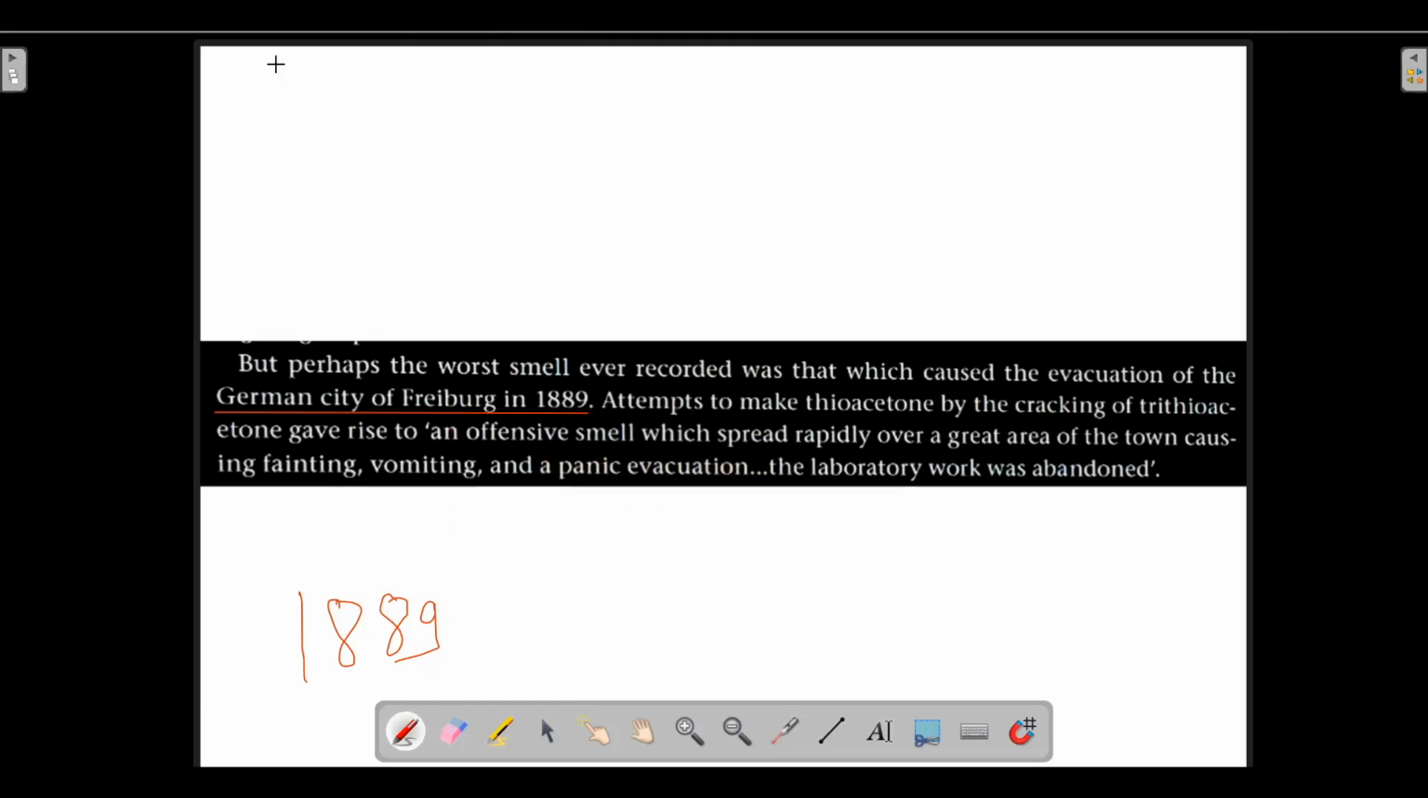Panic evacuation means emergency evacuation. It simply means that people were displaced from the city and relocated to a safer place. The government did that panic evacuation; it was the task of the government.